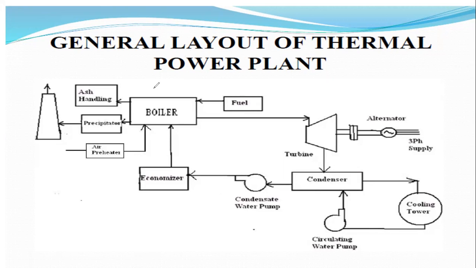This is the first and a very important part in the case of a thermal power plant: boilers. Second one is the turbines. Third one is the condensers. Economizer.